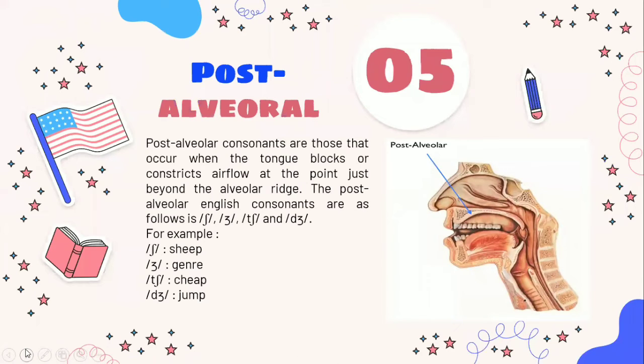The fifth, post-alveolar. Post-alveolar consonants are those that occur when the tongue blocks or constricts airflow at the point just beyond the alveolar ridge. The post-alveolar English consonants are as follows: sh, zh, ch, and j. For example, shift, genre, ch, chip, and j, jam.